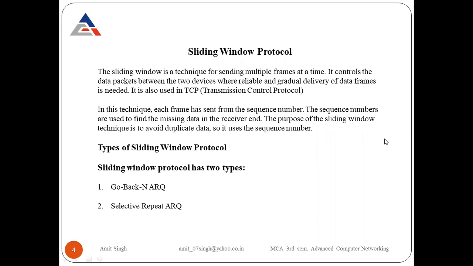In this technique, each frame is sent with a sequence number. The sequence numbers are used to find the missing data at the receiving end. The purpose of the sliding window technique is to avoid duplicate data, so it uses the sequence number. Multiple frames can be sent at the same time from sender to receiver.